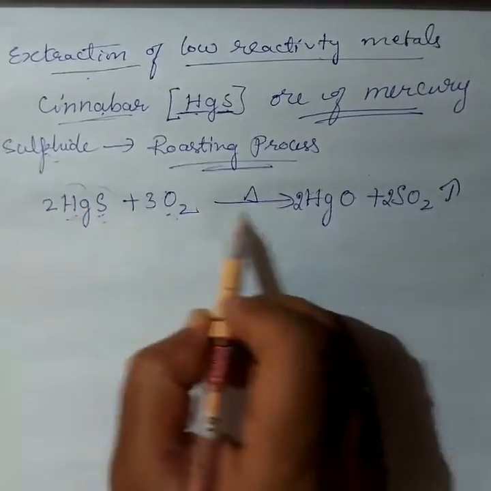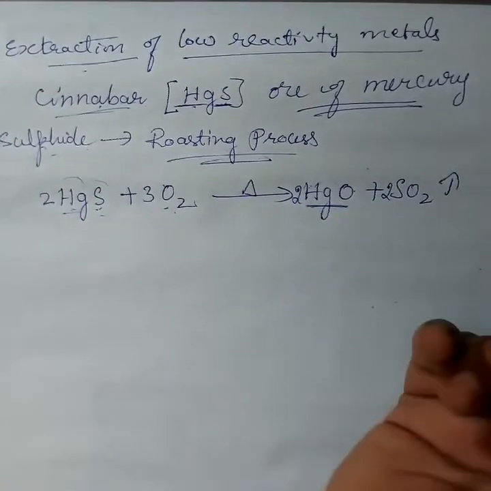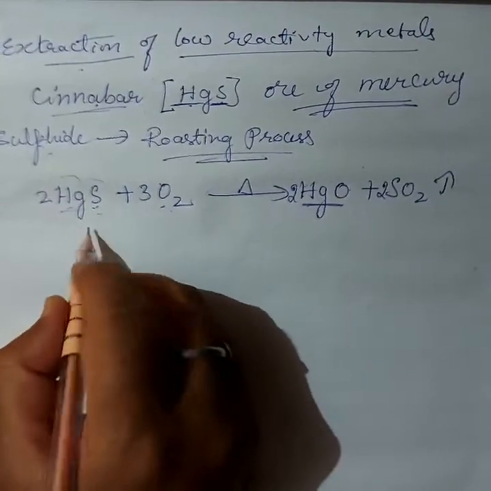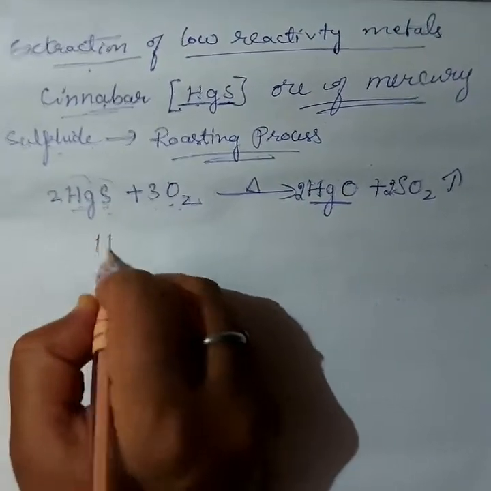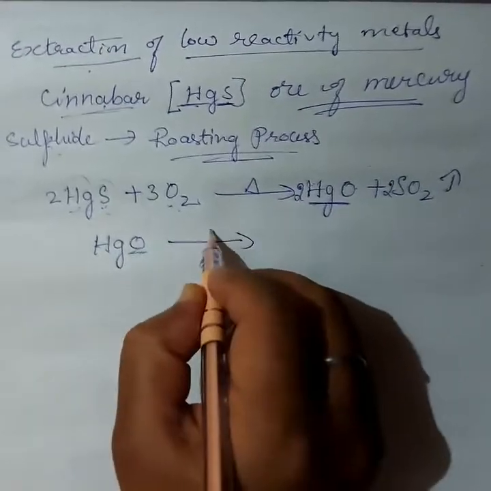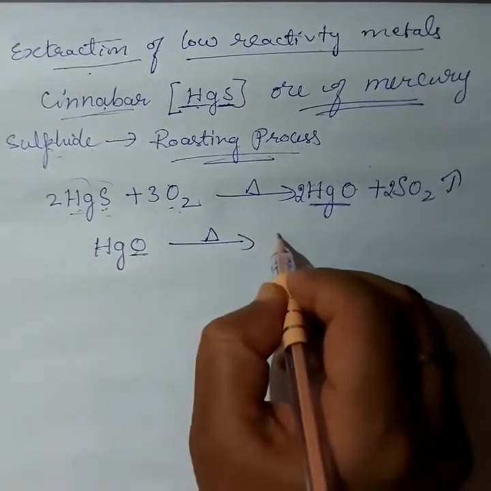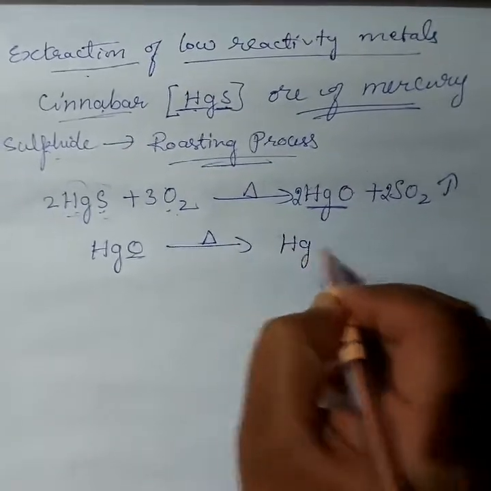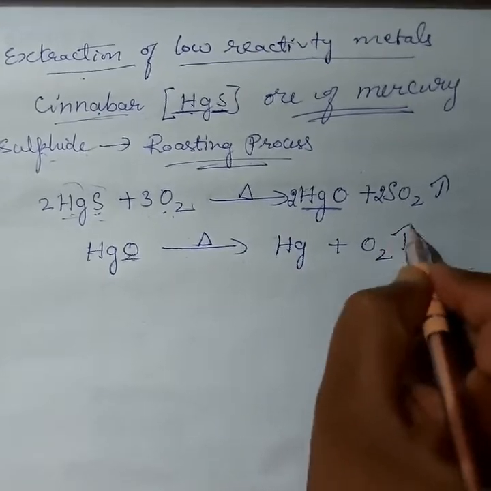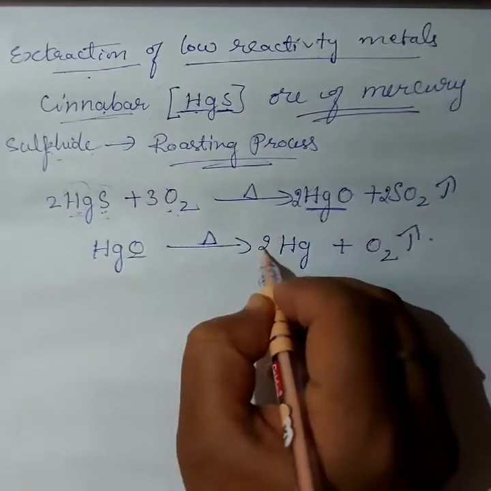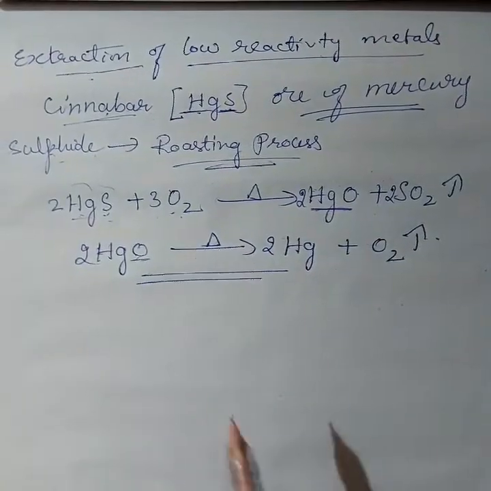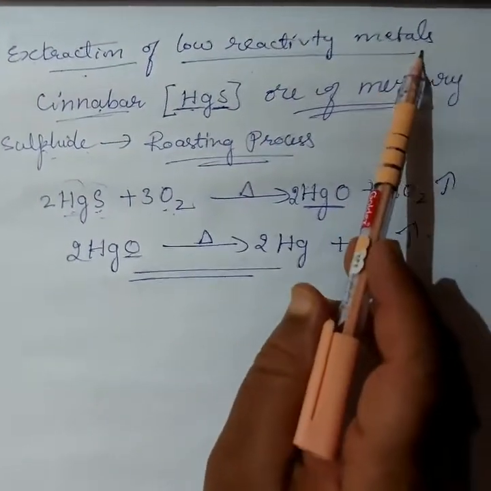Next, how do we reduce this oxide of metal? By the reduction process, that is HgO. We simply heat this oxide of metal, so it forms the pure metal, mercury, with the release of oxygen gas. We balance it here 2, and here also 2. This is how we extract low reactivity metals.